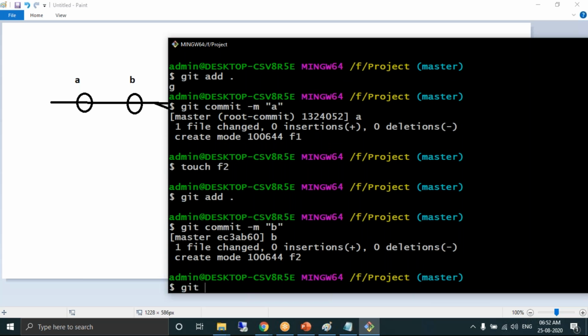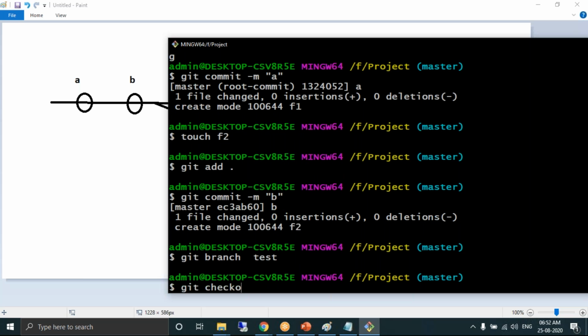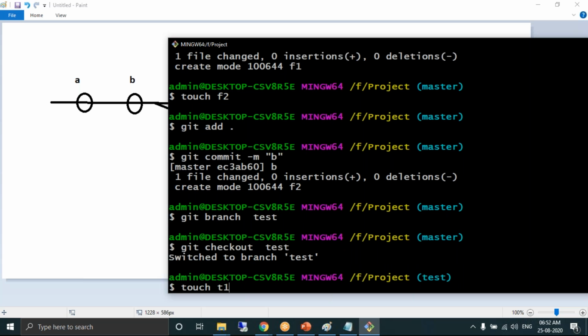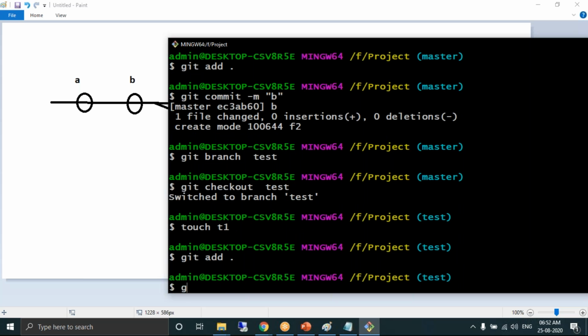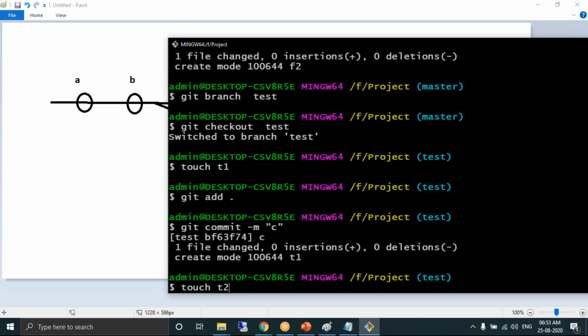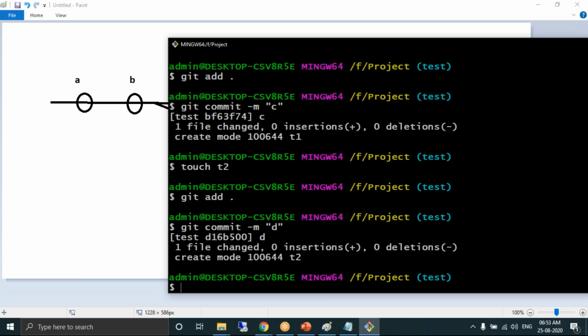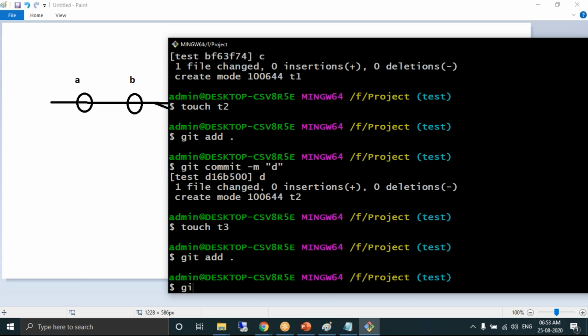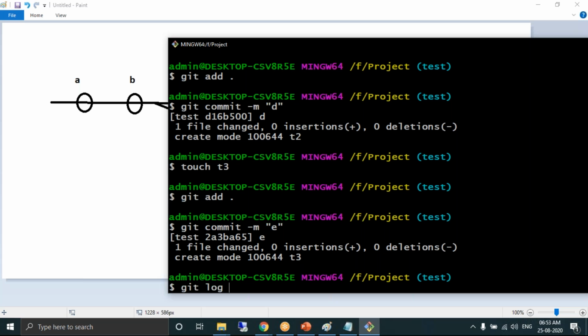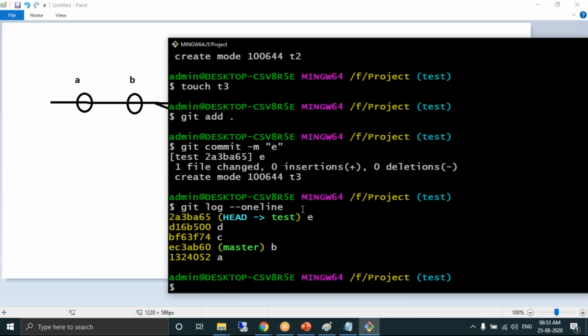Git branch test. Checkout test. t1, c, D. A commit, B commit, C, D, E. Fine.